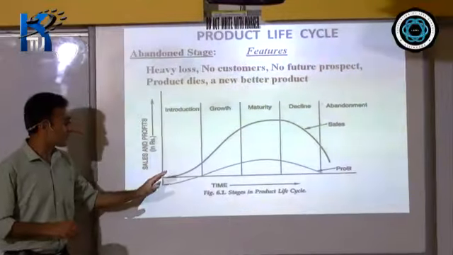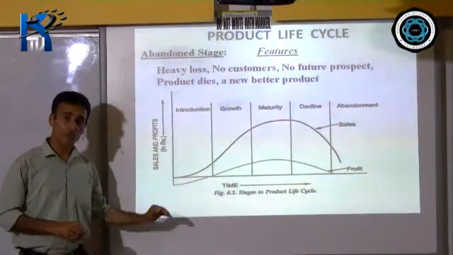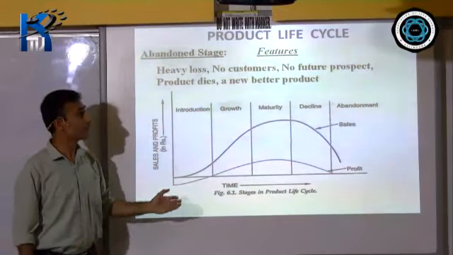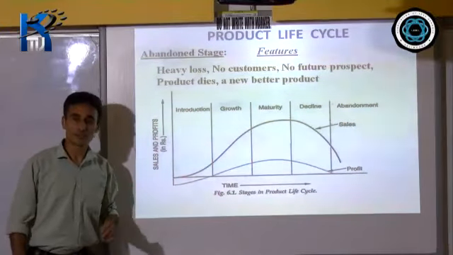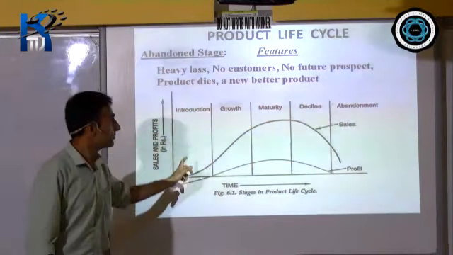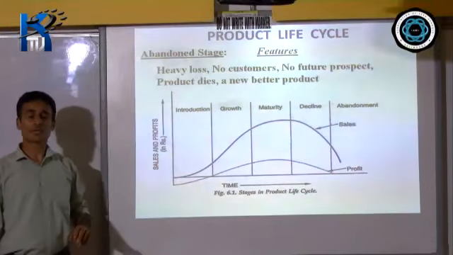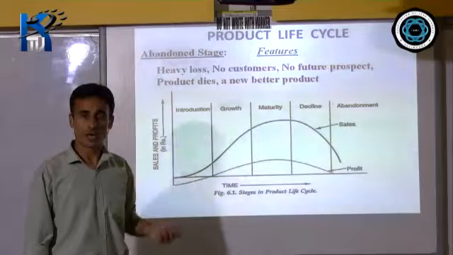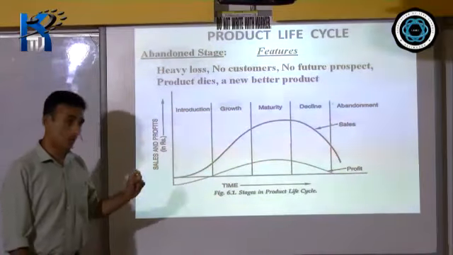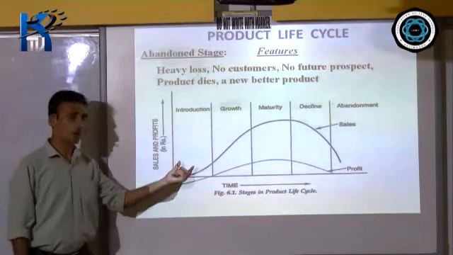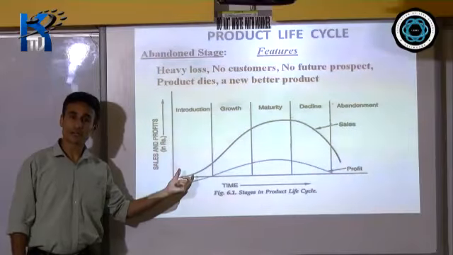Different products will have different product life cycles. It is not necessary that the same life cycle will be there for all the products. Again, the product life cycle differs from market to market, and a product may be in one phase of the life cycle in one market, right?